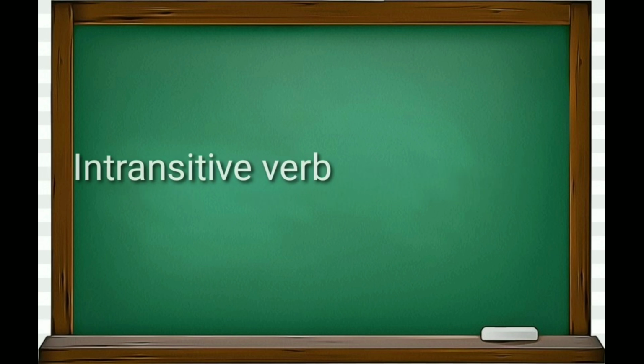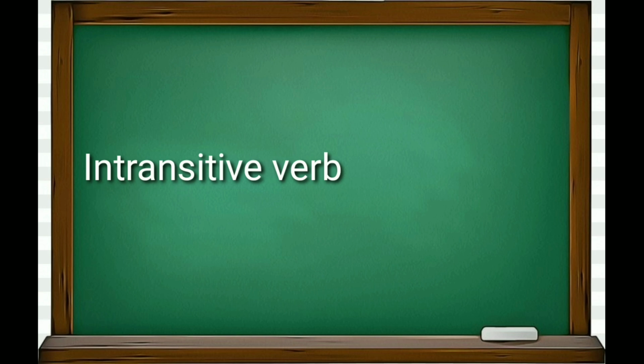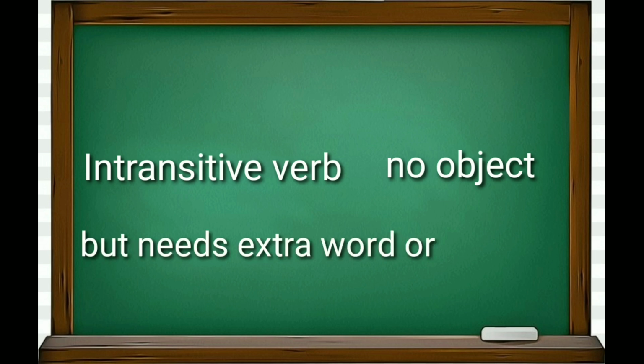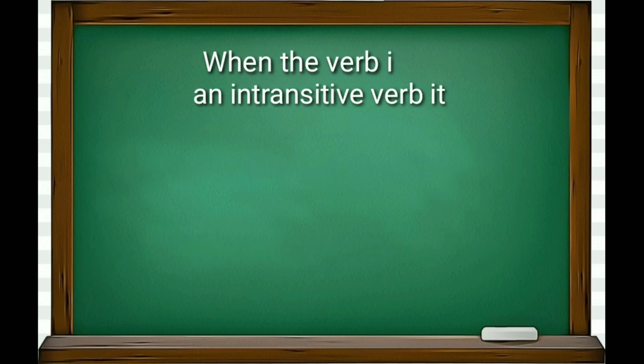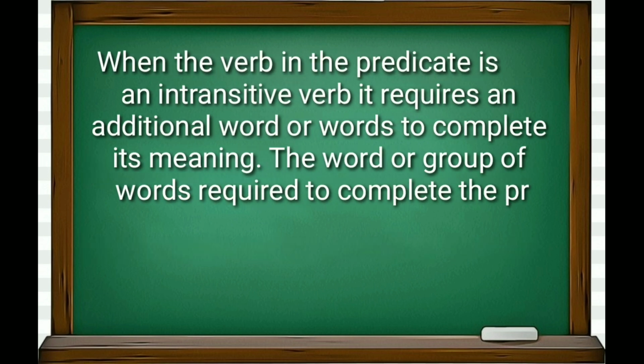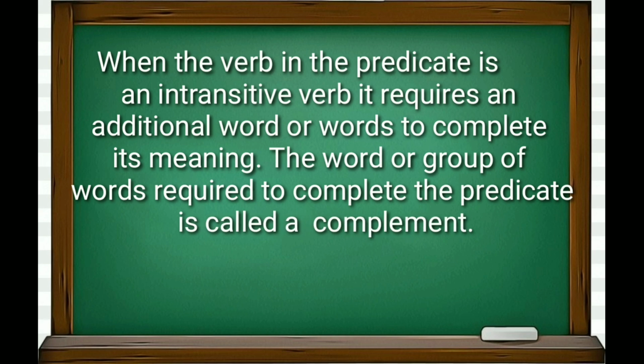When there is an intransitive verb in the sentence, it does not have any object, but it requires an additional word or words to complete its meaning. The word or group of words required to complete the predicate is called a complement.